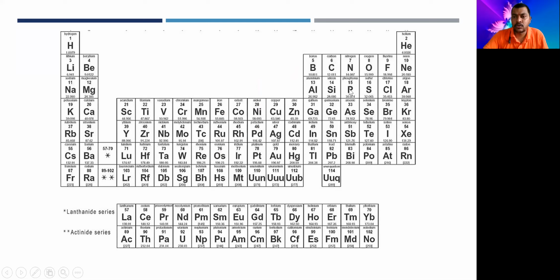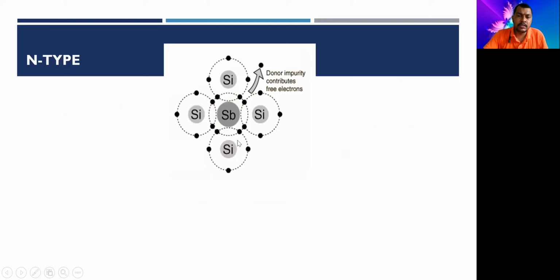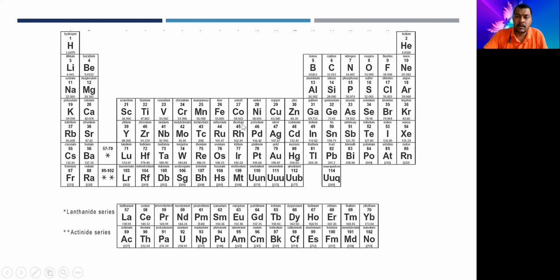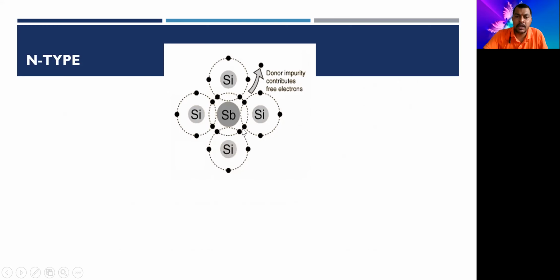So this is nitrogen, phosphorus, arsenic, antimony, then bismuth. These all are group 5 elements, meaning that they are having 5 electrons in their outermost shell, right? So when such type of impurity, that is pentavalent impurity, is added again in the ratio 1 is to 100, means one of Sb, antimony, and 100 of silicon, right?